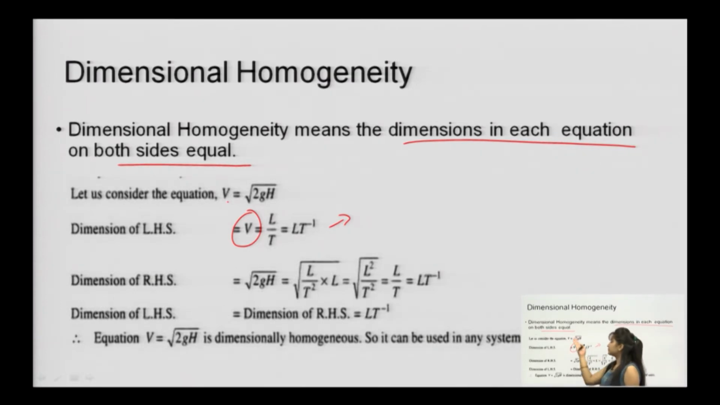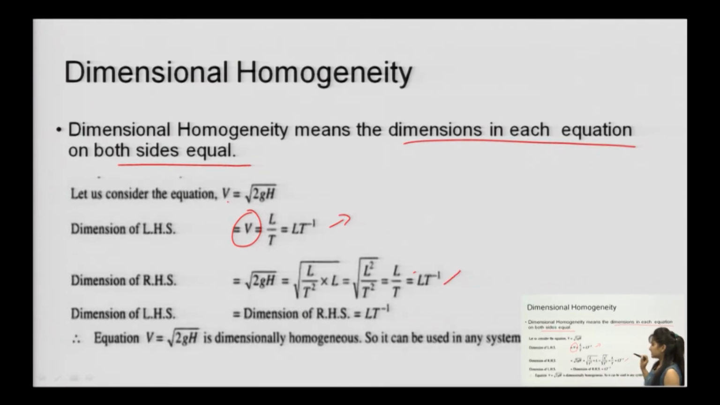Let us come to the right hand side, that is under root of 2gh. Here 2 is a constant, g is acceleration in meters per second square. Meter means length, second square means time square, and h is the length. So you have L squared over T squared, and then taking the root, L by T, that is LT minus 1.